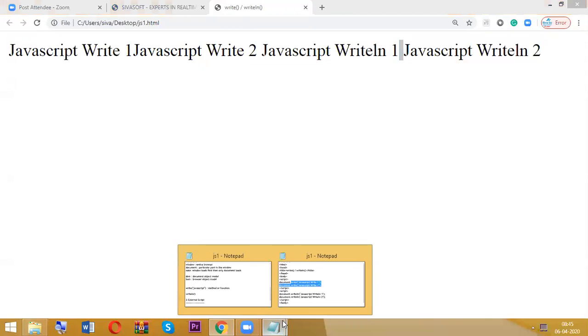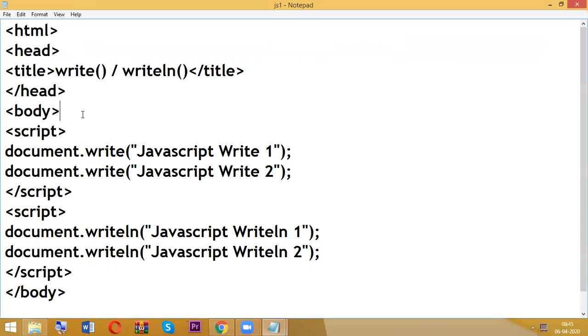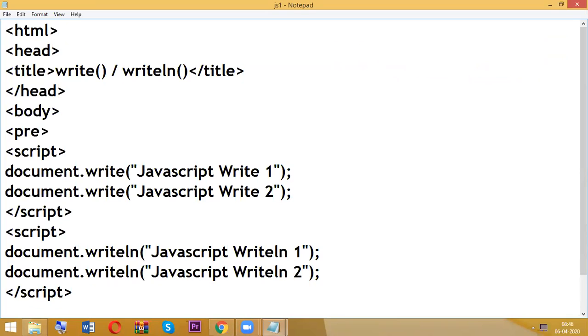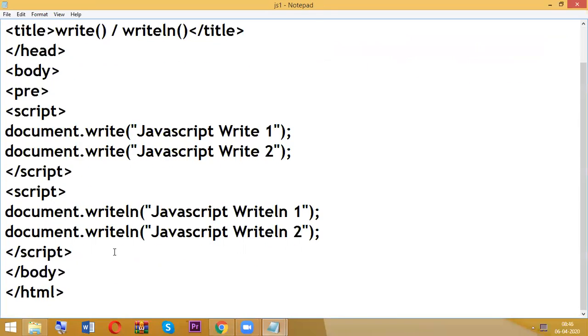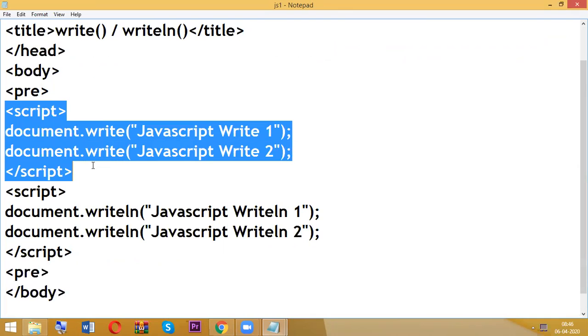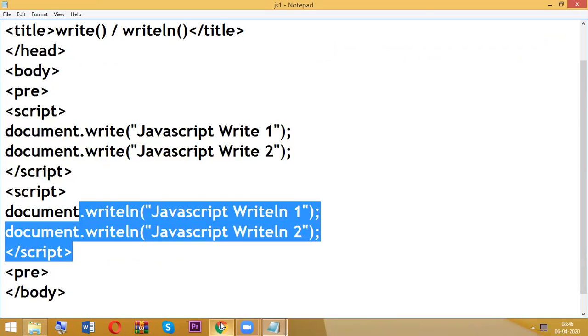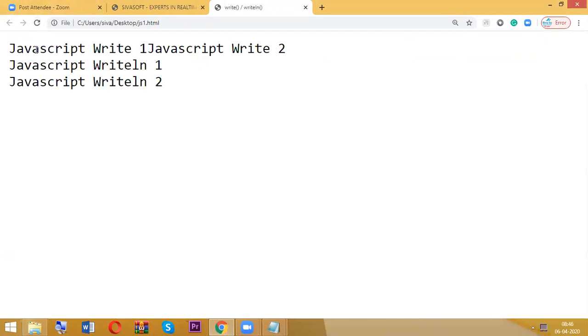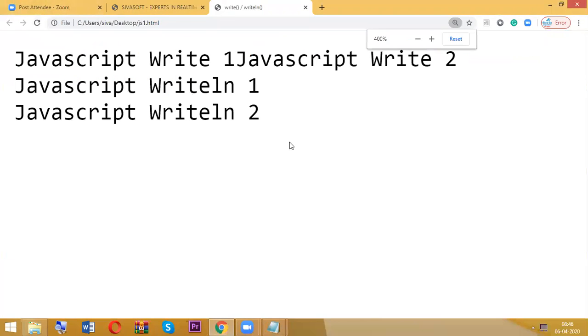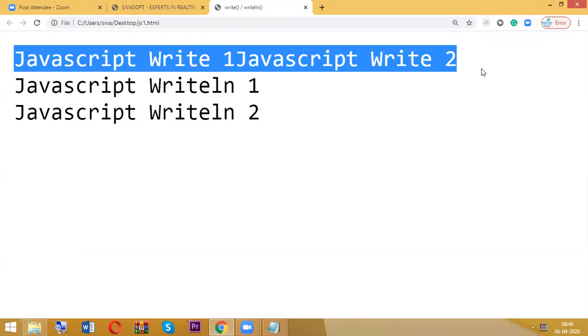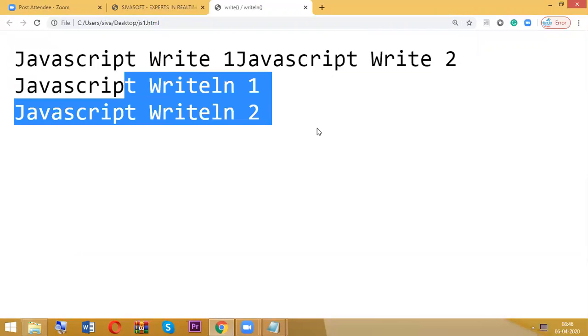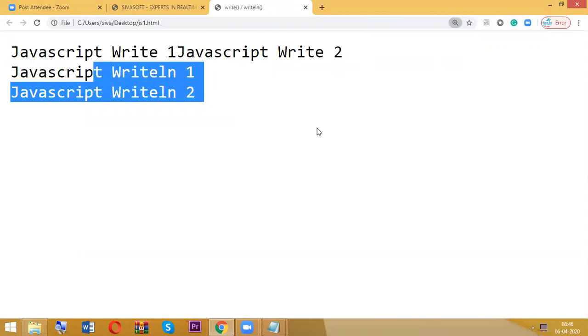And another thing is, if you write the pre tag, nothing but pre-formatted text, which we discussed in our HTML, for write and at the same time for writeln, now go and check. The look and feel changes, nothing but the font family changes. Don't bother about that. What you need to notice here is that write is still displaying in the same line, and writeln is displaying in a new line. So that is another difference.